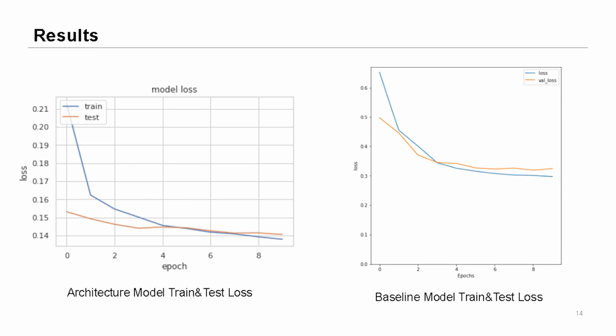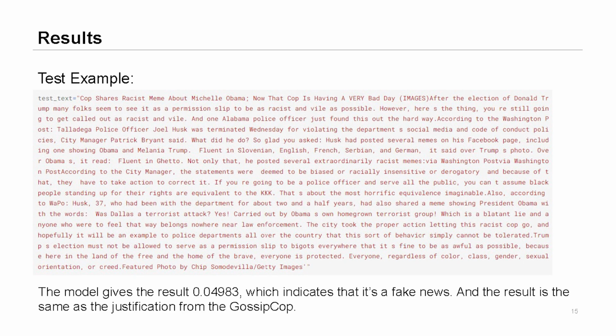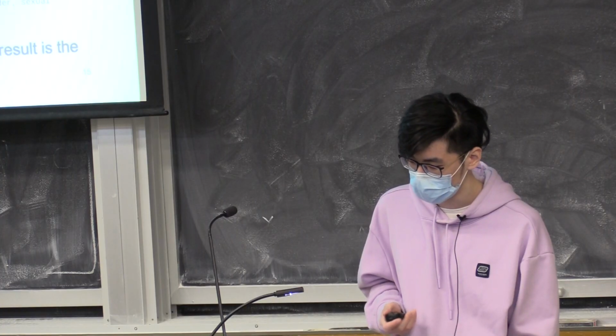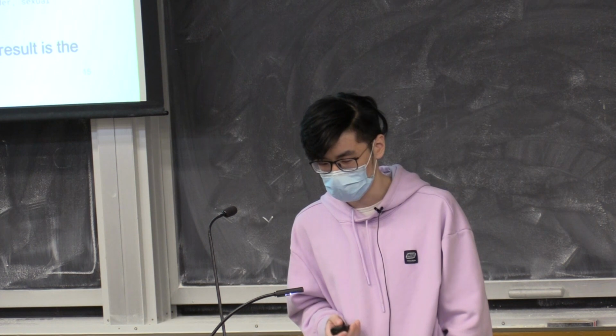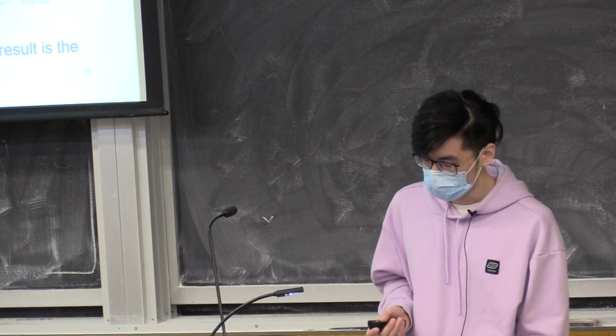And my model's loss reached down to around 0.14. However, for the baseline model, it is around 0.32, I think. This is the qualitative result. I choose an example from Gossip Corp, which is not included in my dataset. And the result given is 0.04983, which indicates this is actually fake news. And the result is the same as the justification from Gossip Corp. And I have tried a lot of other data from Gossip Corp and PolitiFact that is not included in my dataset, and all of them give the true justification.